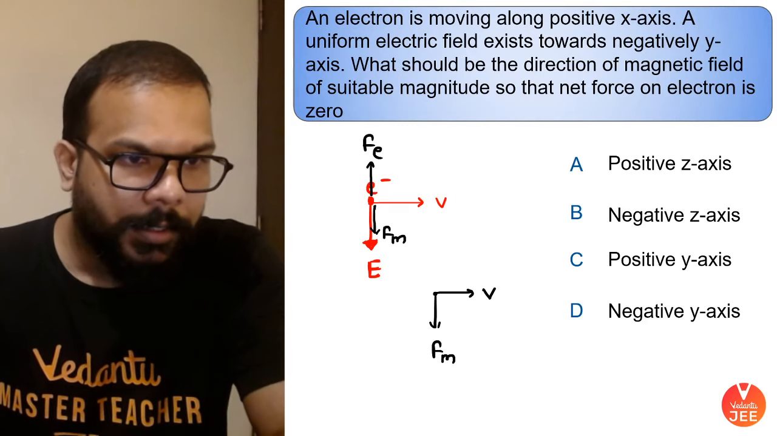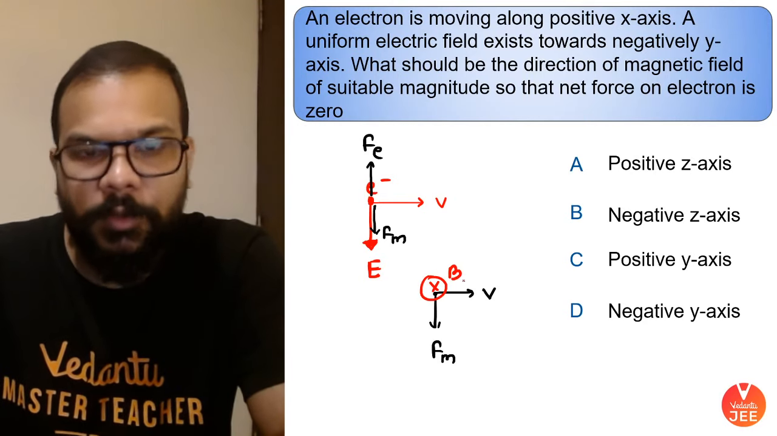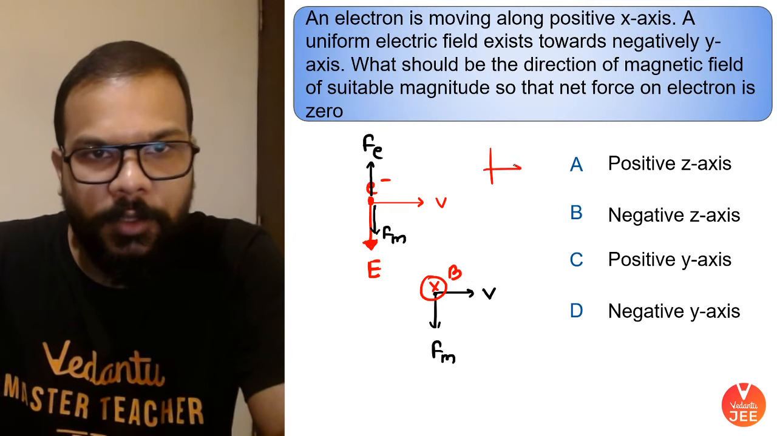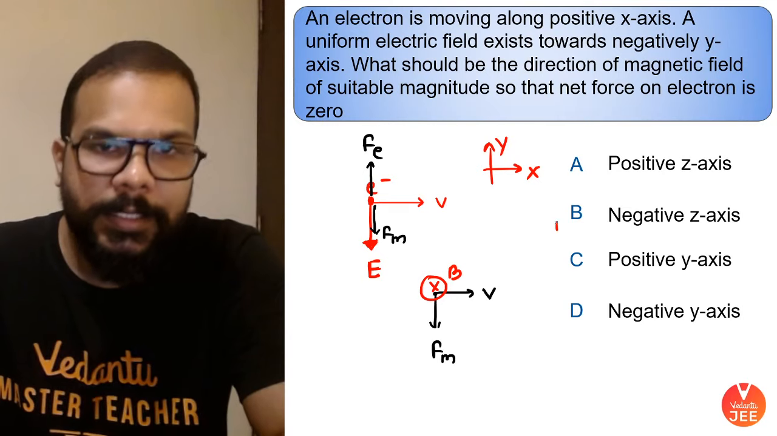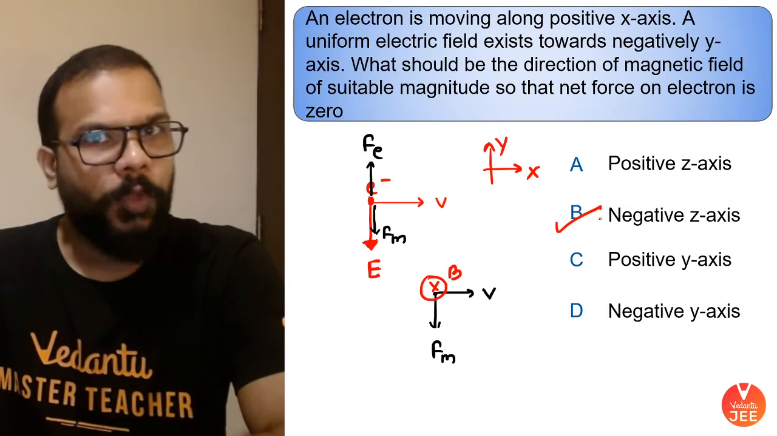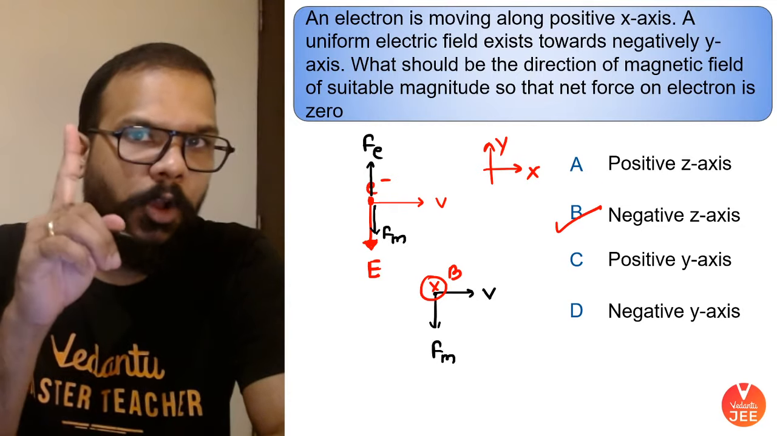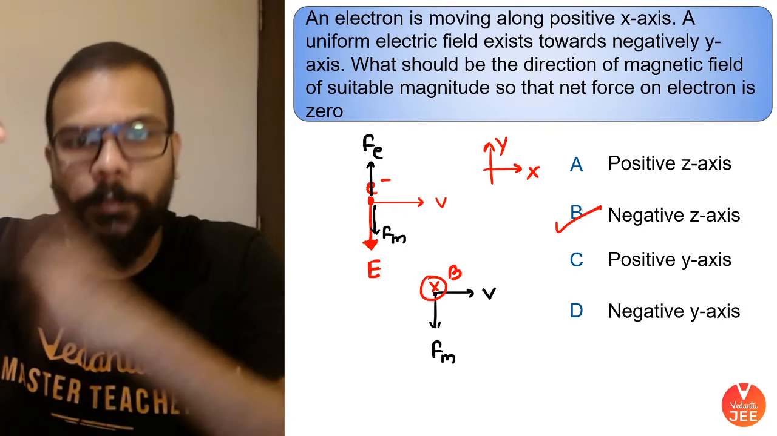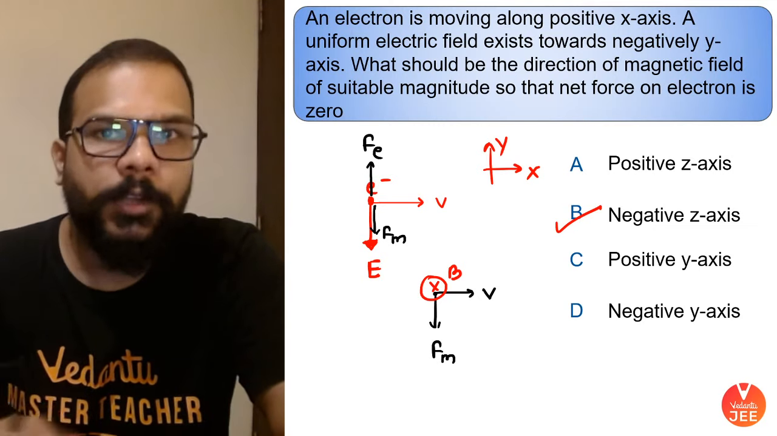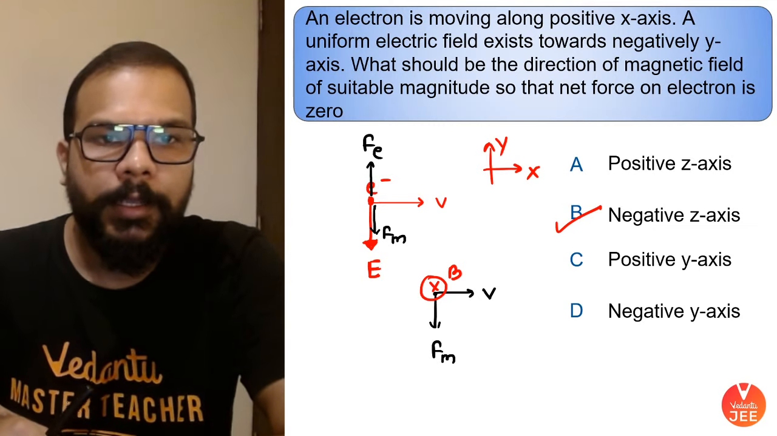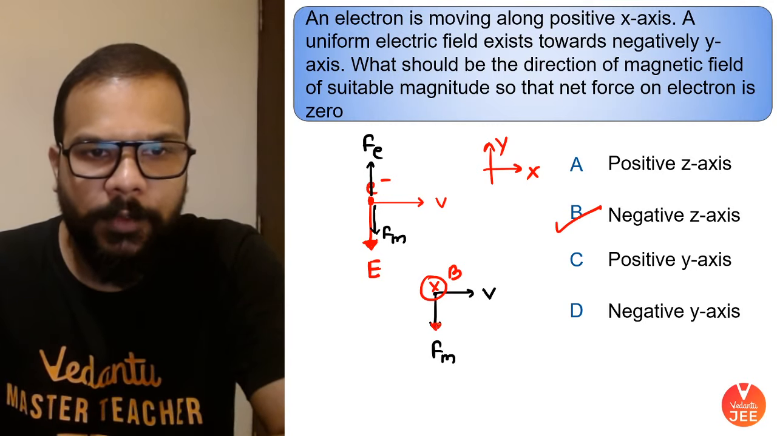That means what, guys? The direction of the magnetic field comes out to be, if this is your x-axis and this is your y-axis, then the one which is going inside is the negative z-axis. Okay, guys, I hope you understood. First, we needed to understand that the electric force will be along positive y. So in order to make it move continuously with net force zero, along the x-axis only, the force from the magnetic field should act along the negative y direction.